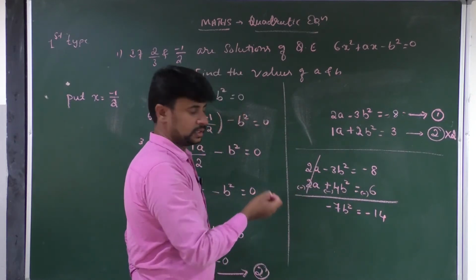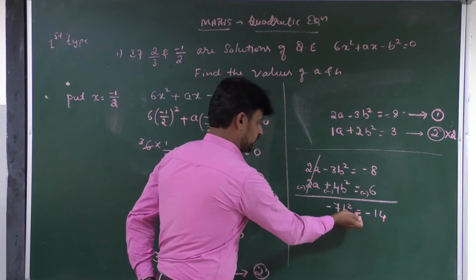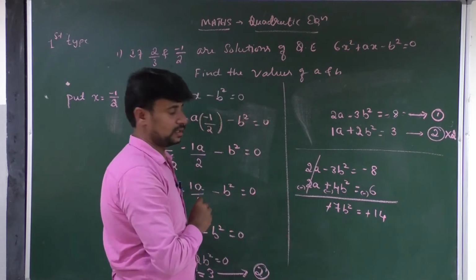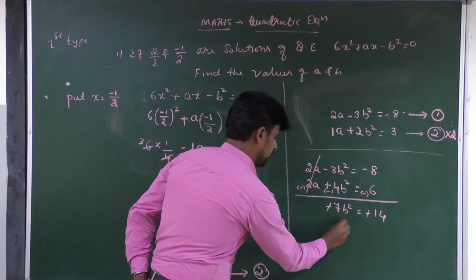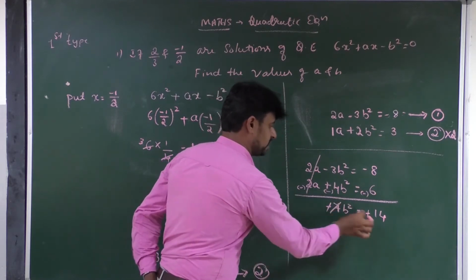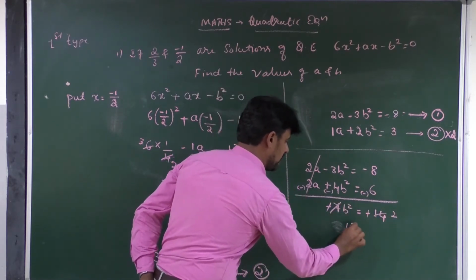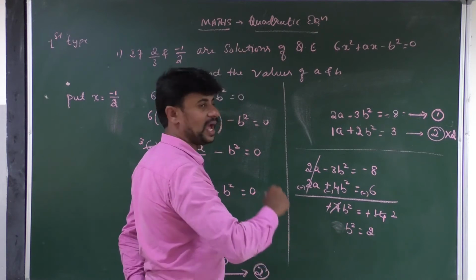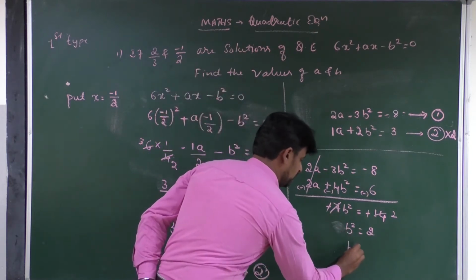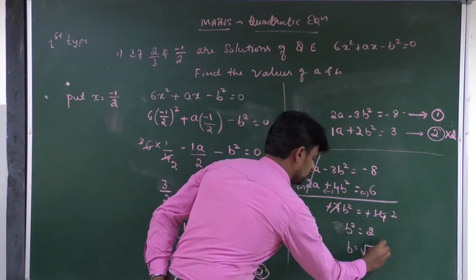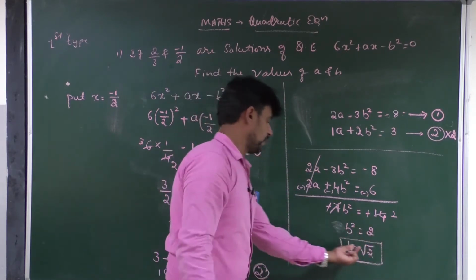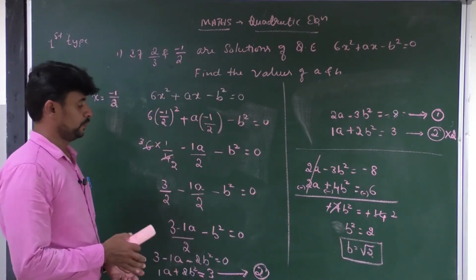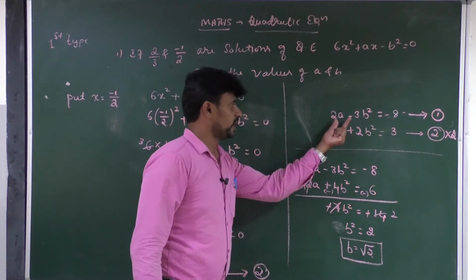Okay, look at the board, all of you. Minus 7b square is equal to minus 14. Then minus gets cancelled. Then 7b square. Before that, 7 1s are 7, 7 2s are 14. Therefore, the value of b square is equal to plus 2. But we have to find the value of b. So, for that purpose, the value of b is equal to square root of 2. This is known as the value of b. B is equal to root 2.